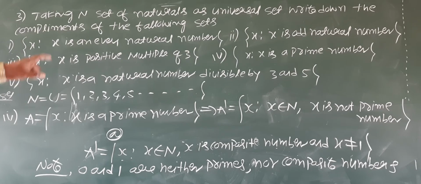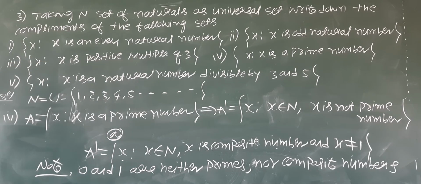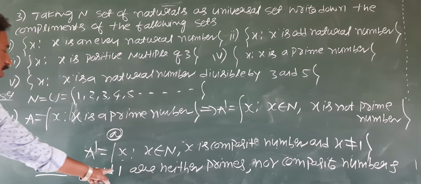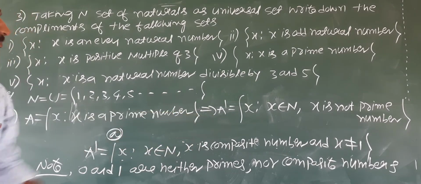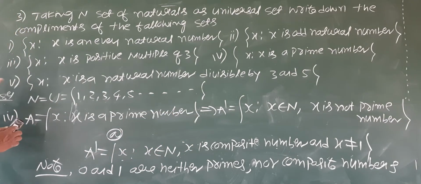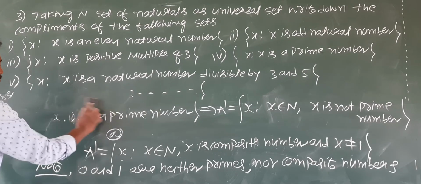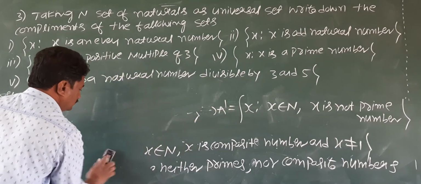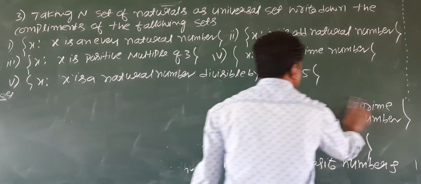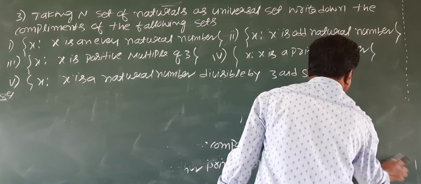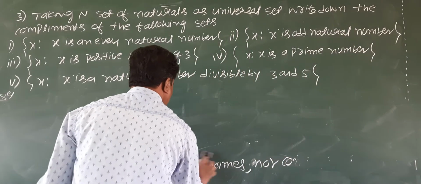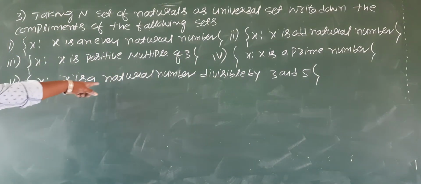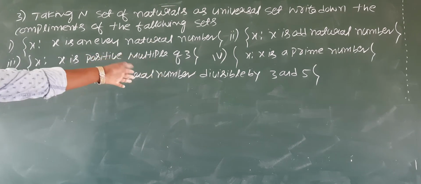Let us go for solving one more, the fifth question. So you remember this point: 0 and 1 are neither primes nor composite numbers. Let's go for solving one more question. Next question: x is a natural number divisible by 3 and 5. Just add not divisible by.